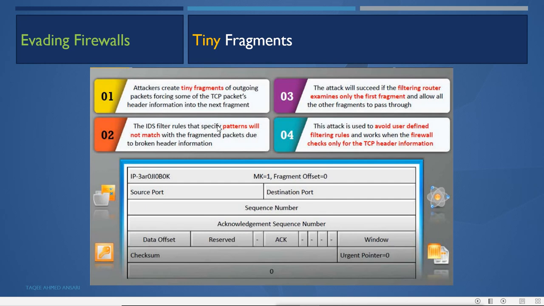Now the IDS filter rules that specify the patterns will not match the fragmented packet due to broken header information, and the attack will succeed if the filtering router examines only the first fragment and allows all the other fragments to pass through. So this attack is used to avoid user defined filtering rules and works when the firewall checks only the TCP header information. Because the headers are divided into multiple fragments, it is not detected by the IDS and also the firewall. It will only detect the first part and then forward the rest. This is the header sample of the fragment.